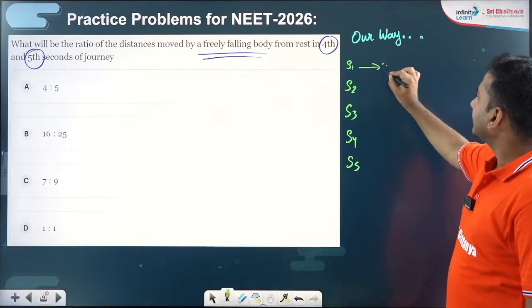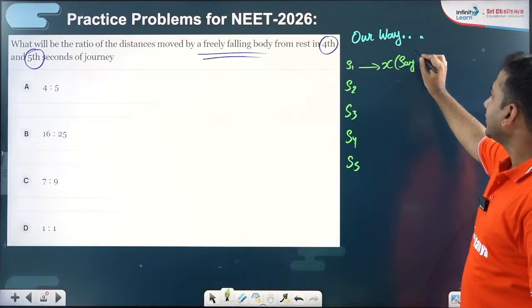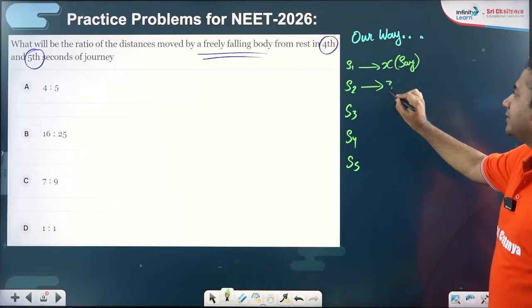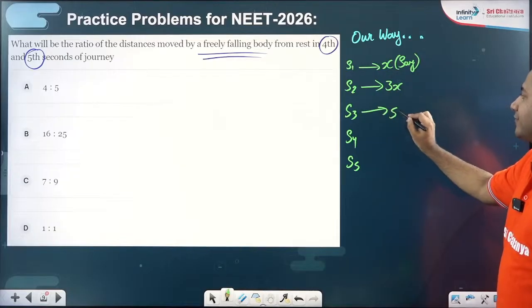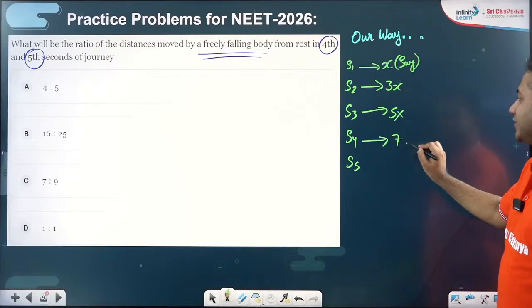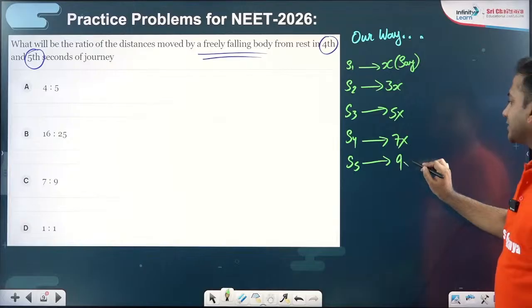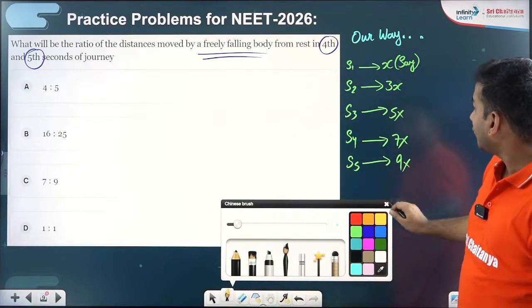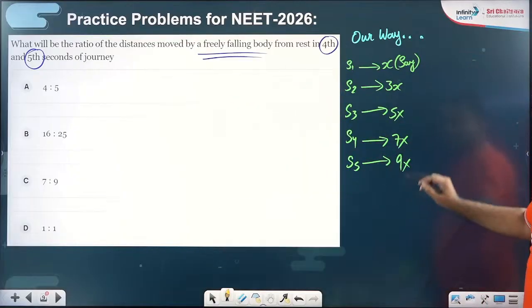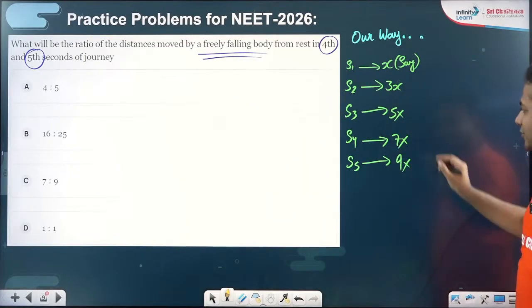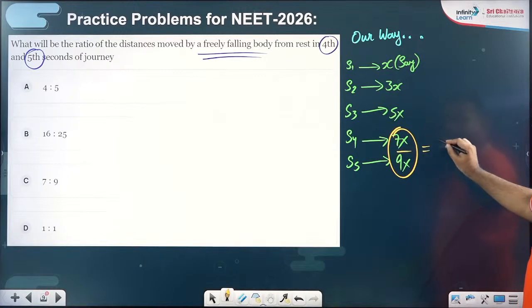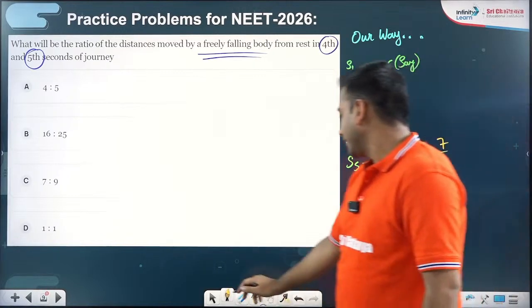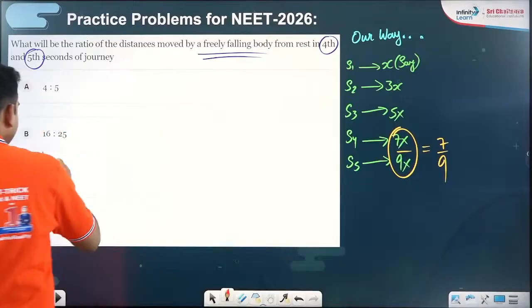So S1, if it is x, suppose, everyone can tell me S2 will be 3x, S3 5x, S4 7x, S5 9x, and what they are asking you is the ratio of the fourth and fifth second journey. So if you take its ratio, the answer is directly 7/9. It is again 7/9, isn't it?